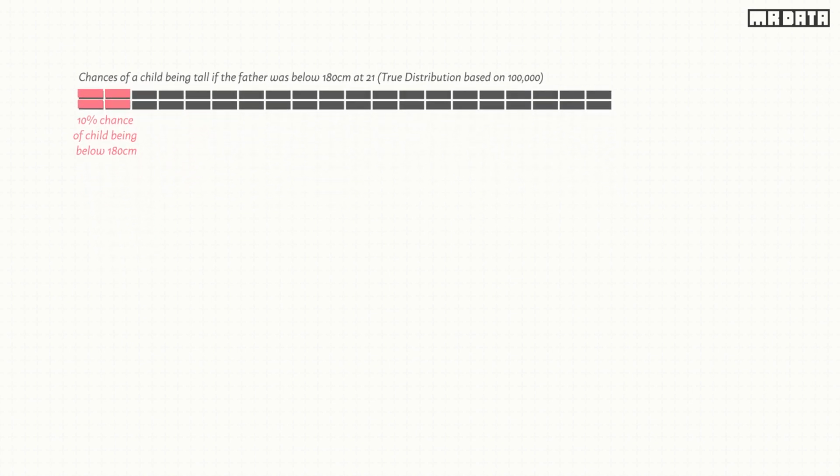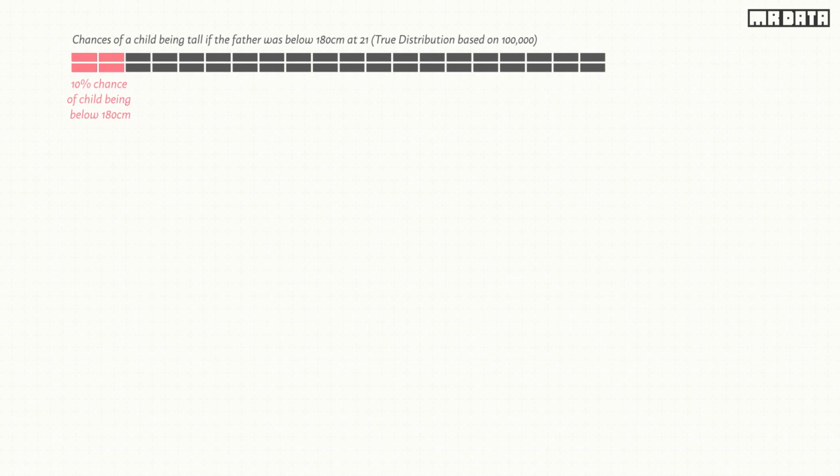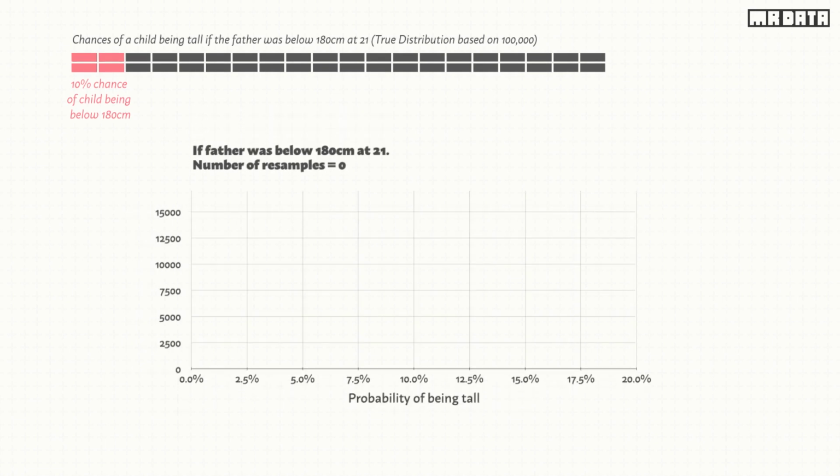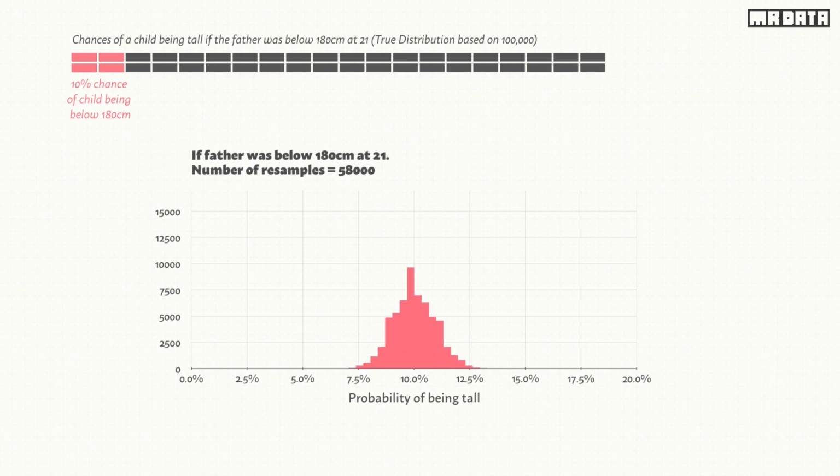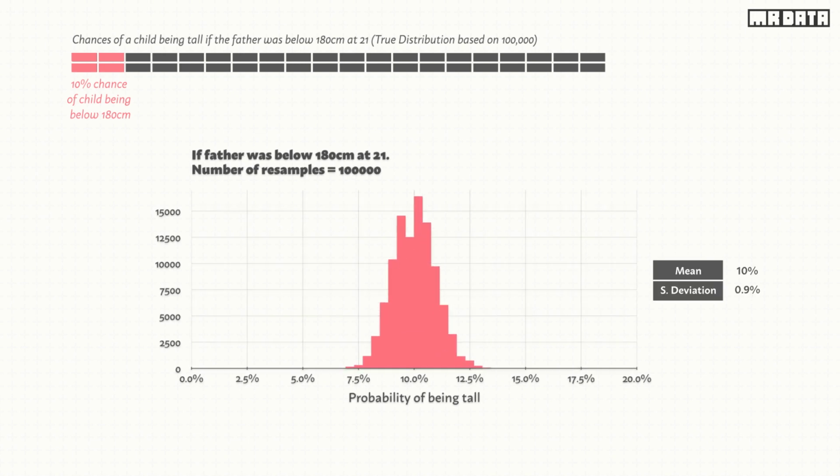However, our dataset contains only 1,000 observations of fathers who fit this description. This histogram shows what happens if we randomly drew 1,000 observations from the population for fathers that meet this criterion. There is a 15% chance that we would have drawn a sample of fathers that underestimated the probability of getting a child who would have been above 180 centimeters.